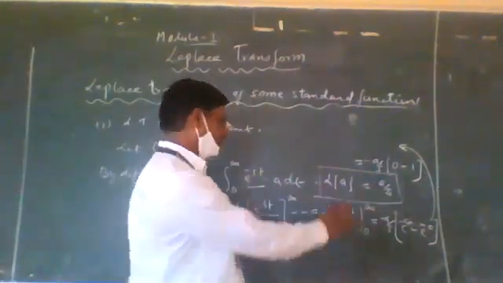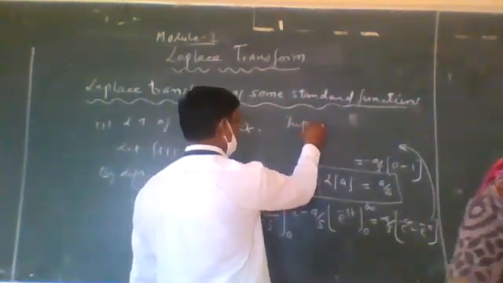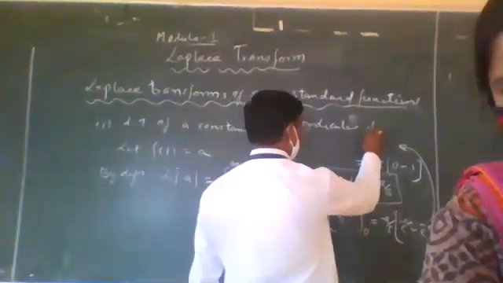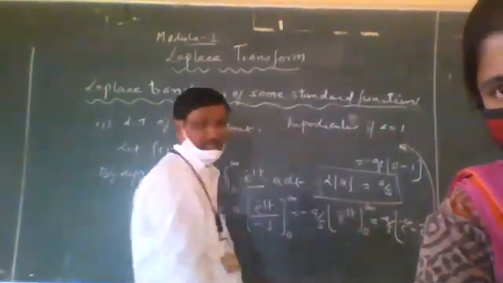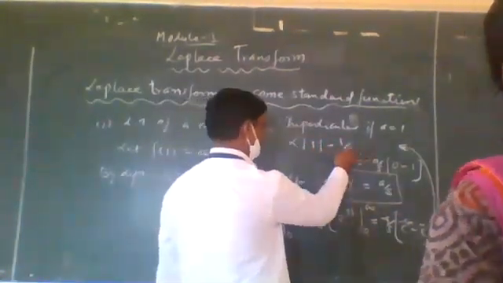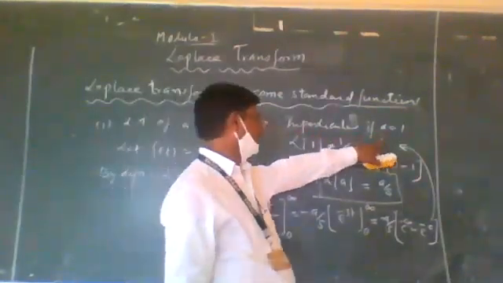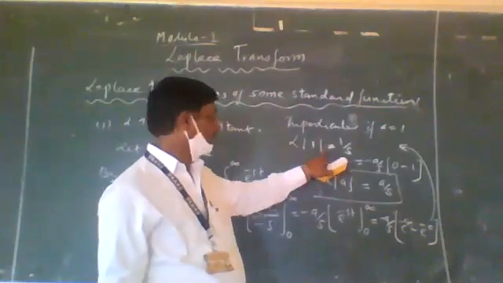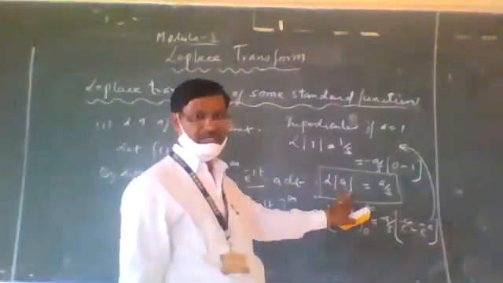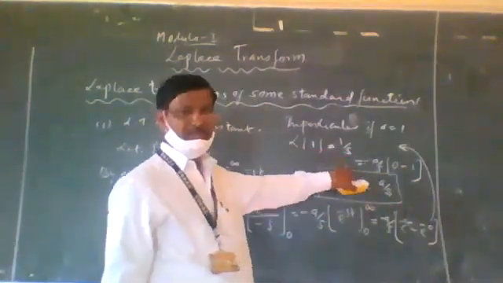In particular, if we take a is equal to 1, then LT of 1 is equal to 1 by s. So these are the LT of a constant a is equal to a by s, and LT of 1 is equal to 1 by s.